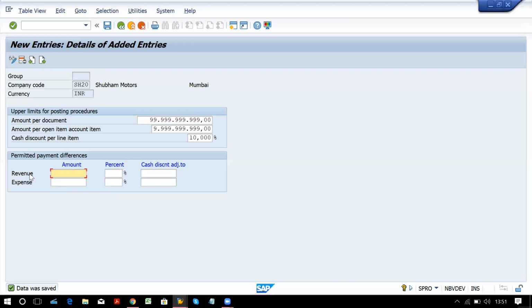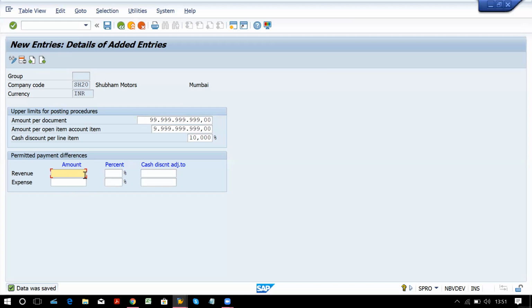For revenue we are talking about. So the customer has paid me only 15,000. So there is a payment difference of 200 rupees, and allowed is 500 rupees. So 200 is within the limit.